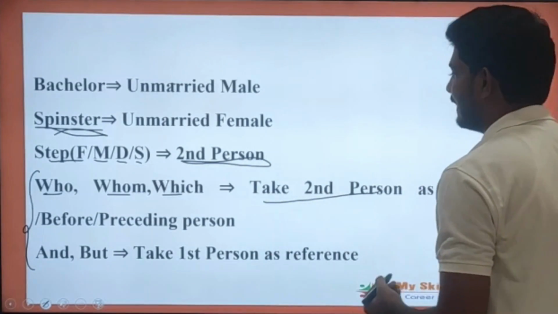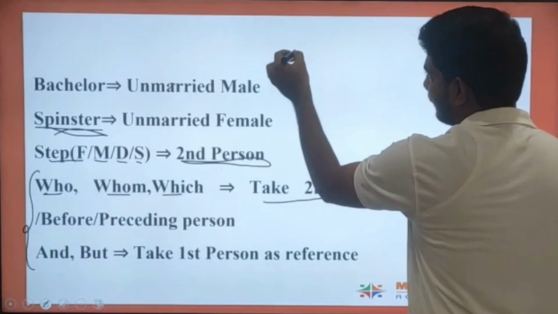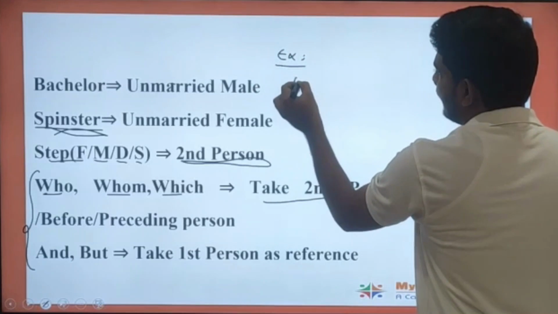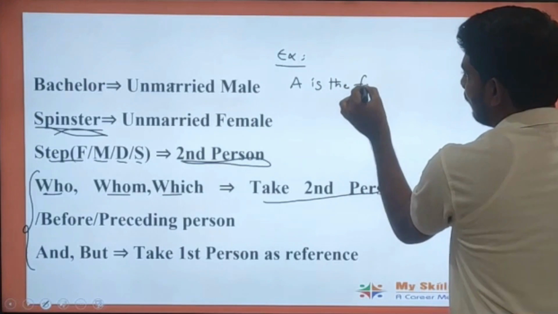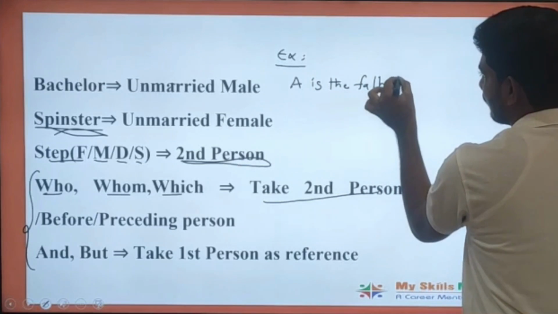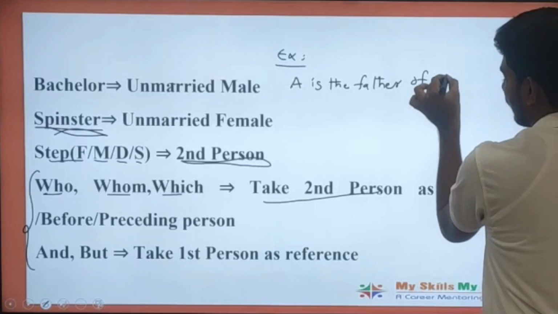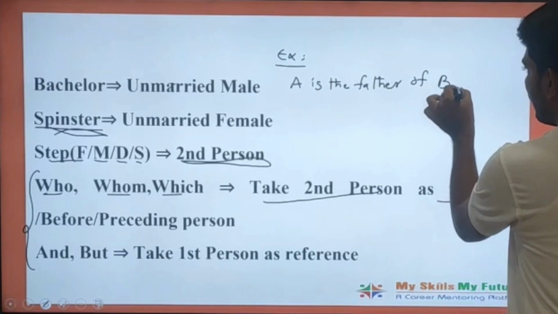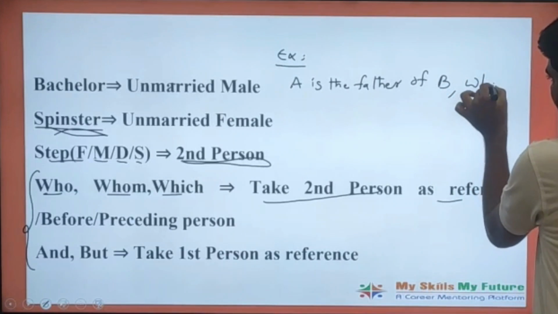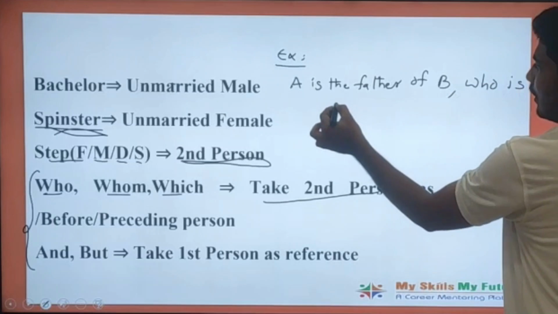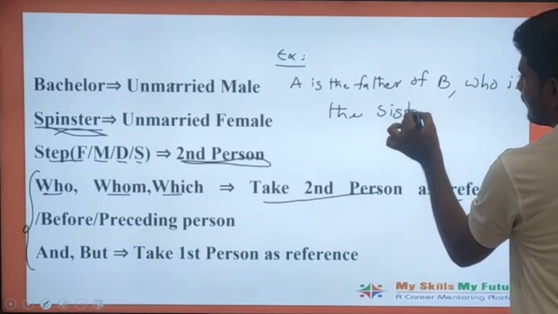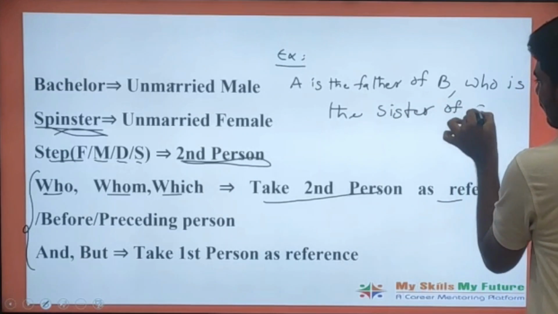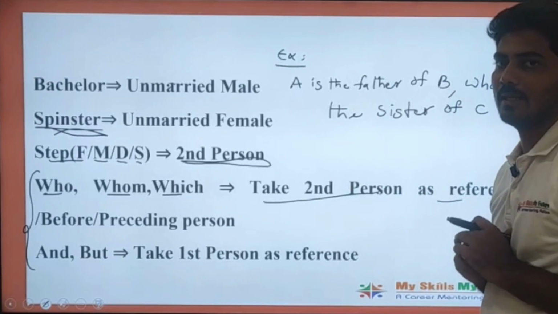So let us take an example here. A is the father of B, who is the sister of C. This was the given statement for us.